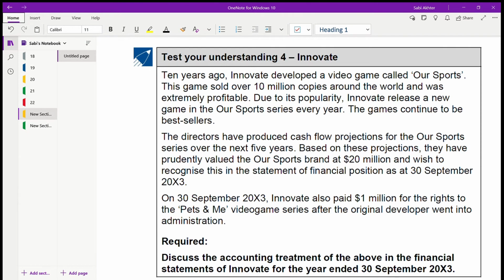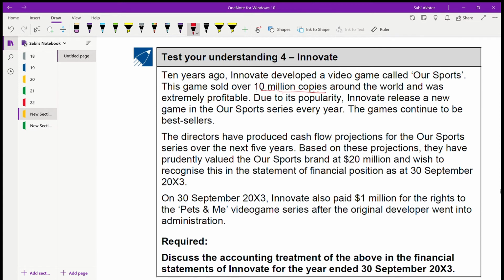10 years ago, Innovate developed a video game called Our Sports. This game sold over 10 million copies around the world and was extremely profitable. Due to its popularity, Innovate released a new game in the Our Sports series every year. The games continue to be bestsellers. The writers have produced cash flow projections from the Our Sports series for the next 5 years. Based on these projections, they have prudently valued the Our Sports brand at 20 million and wish to recognize this in the statement of financial position as of 31st December 2003.